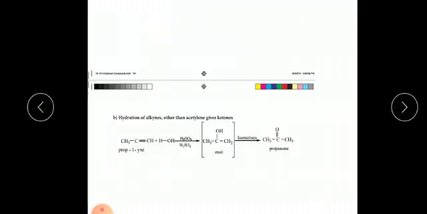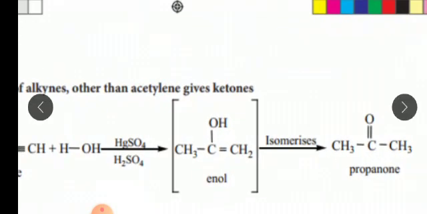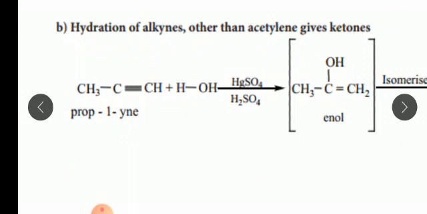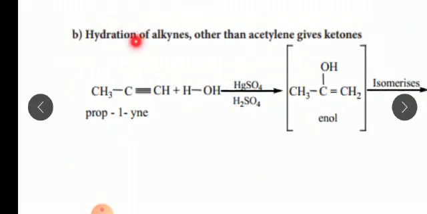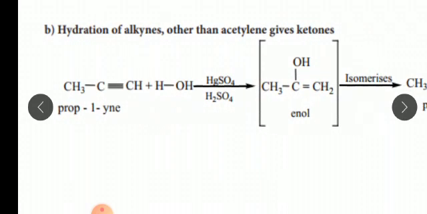The fourth method we are going to see is hydration of alkynes. Hydration means addition of water. The alkyne, CH3 C triple bond CH, in the presence of 40% dilute sulfuric acid and 1% HgSO4, the triple bond starts to cleave according to Markovnikov's rule.